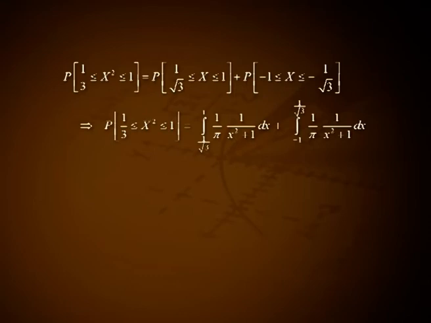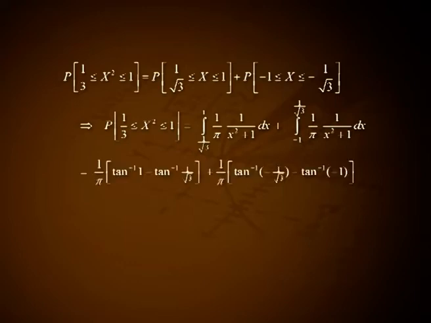This implies P(1/3 ≤ x² ≤ 1) is equal to the integral from 1/√3 to 1 of (1/π) · 1/(x²+1) dx plus the integral from −1 to −1/√3 of (1/π) · 1/(x²+1) dx.